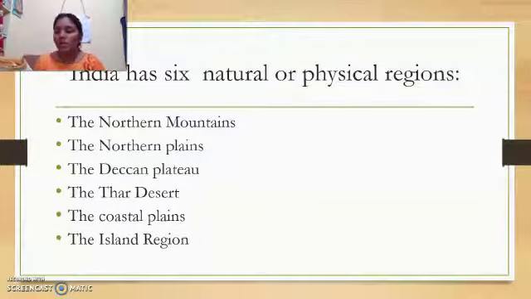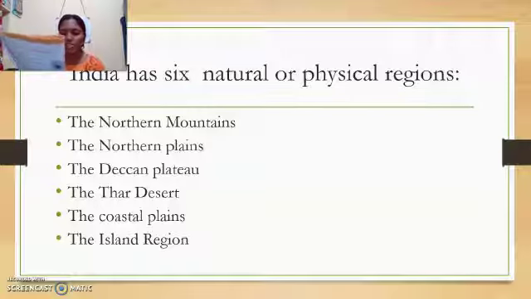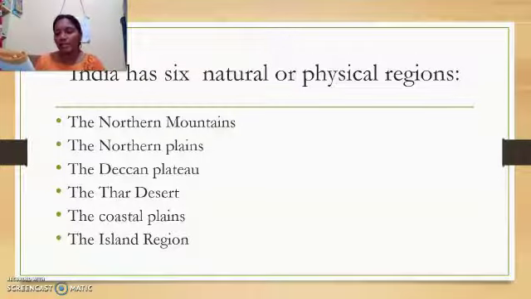Okay. Now when we look at the map of India, we find out our country has different types of landforms. The snow covered Himalayas, the hot sandy Thar desert, the Ganga plains, the long sandy beaches of Goa, the thick Sundarban forest, and the beautiful islands of Lakshadweep. If you observe India, you will get all these kinds of places.